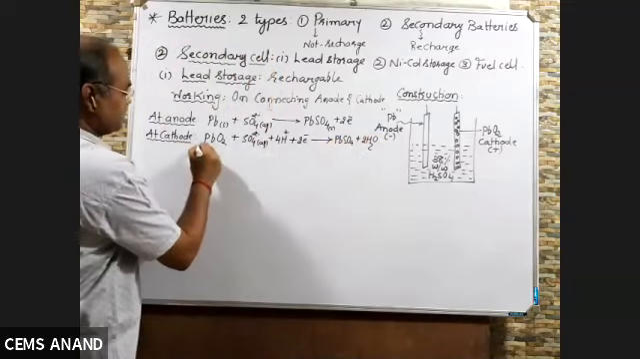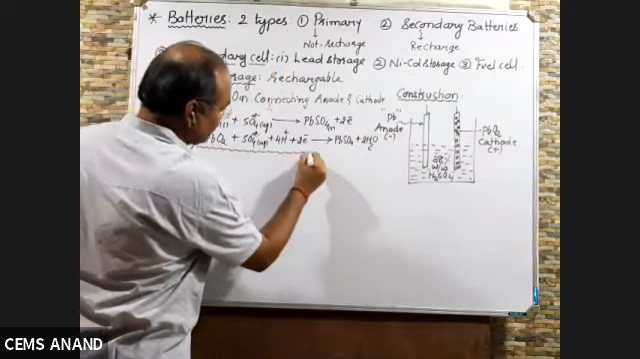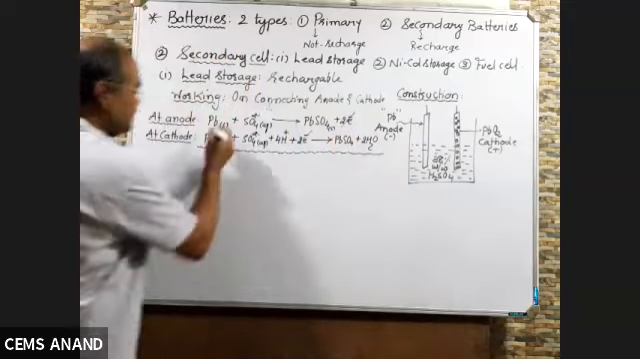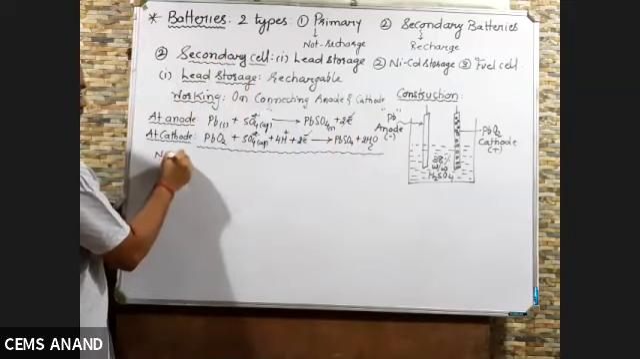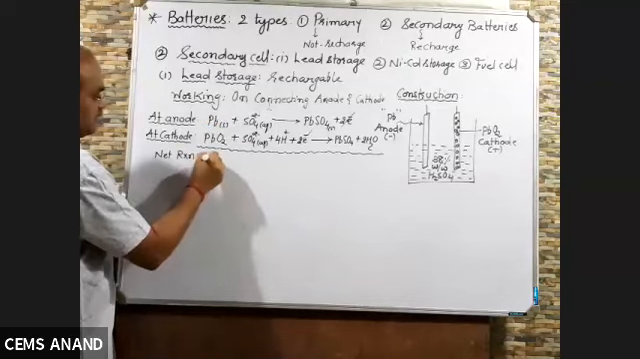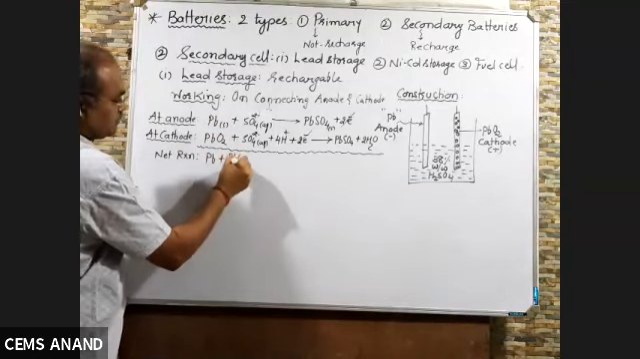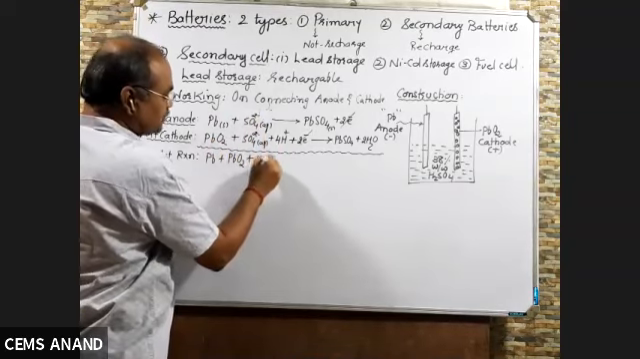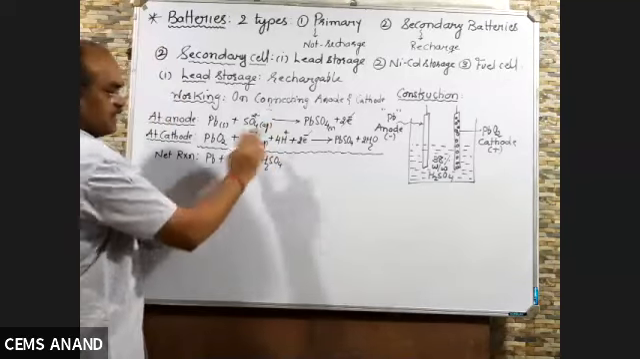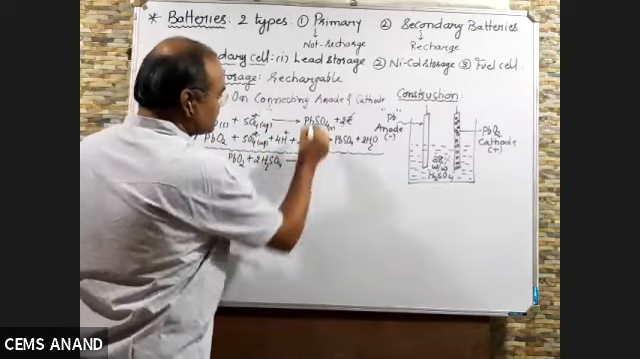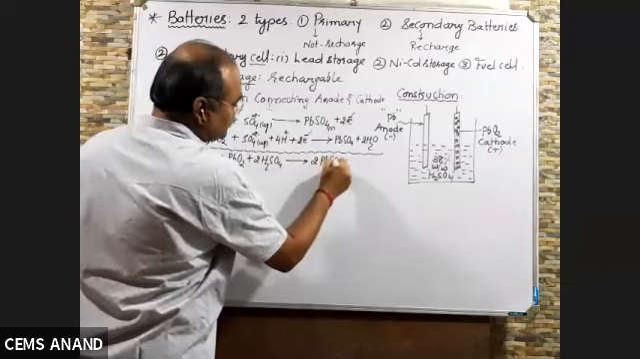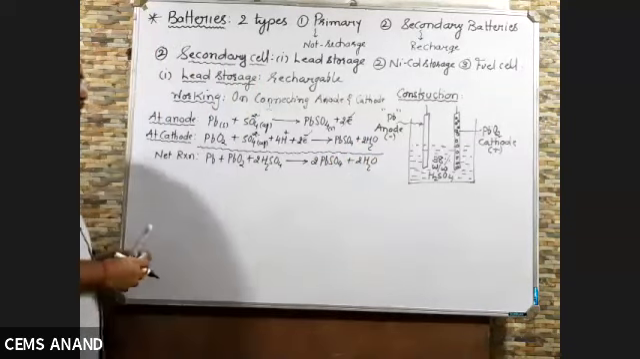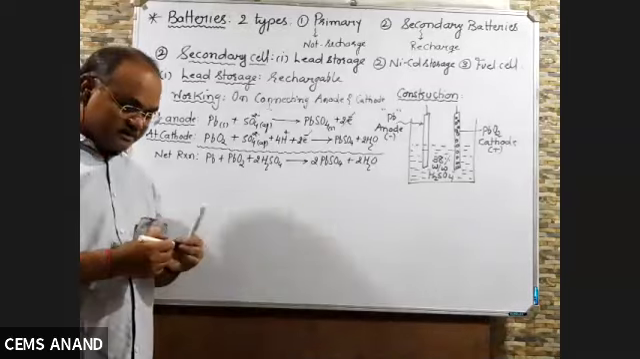So what is the net reaction? Two electron cancel. So net reaction is Pb plus PbO2 plus 4H plus and 2SO4 2-. Can I write 2H2SO4 instead of writing separately? Gives 2 times PbSO4 plus 2H2O. So this is your net cell reaction.